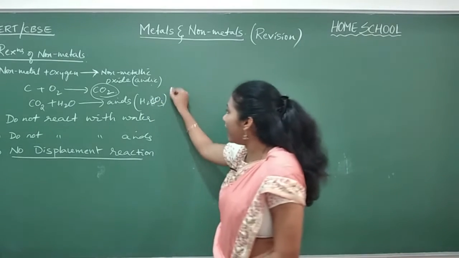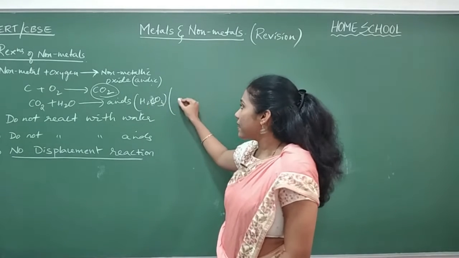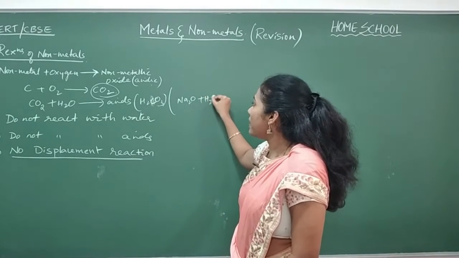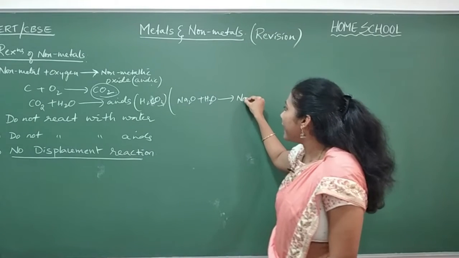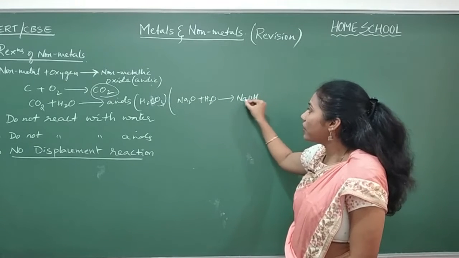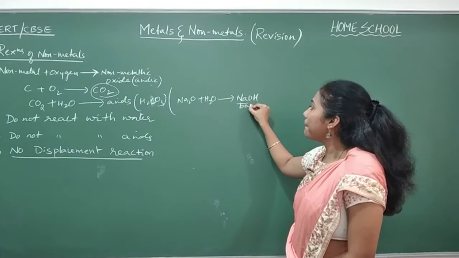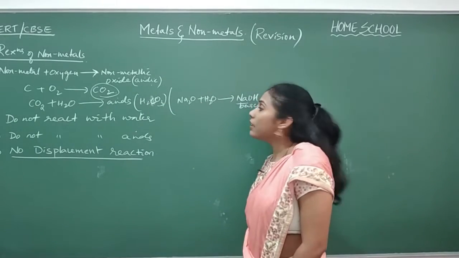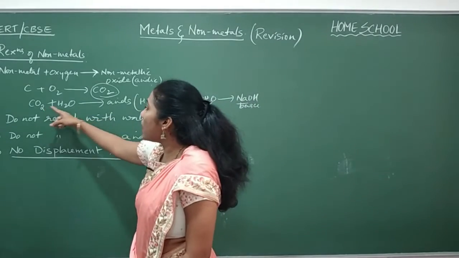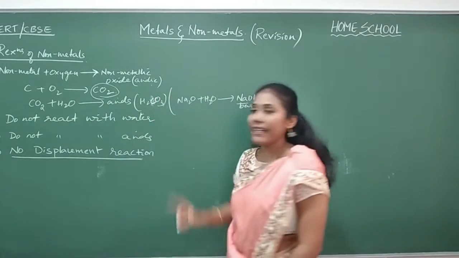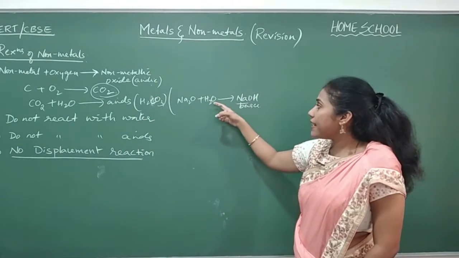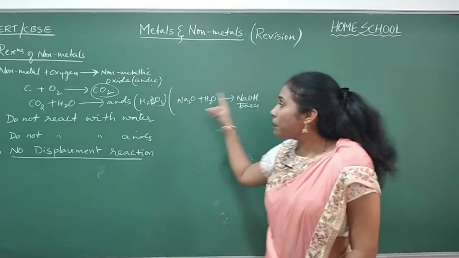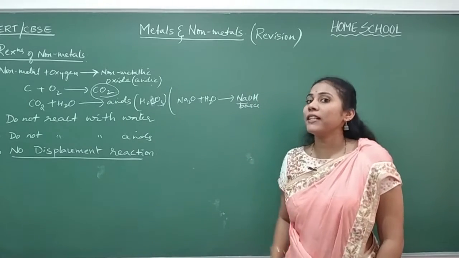In a similar way, take sodium oxide, a metallic oxide. When it dissolves in water, you will get NaOH, a base. This point of difference is very important. Non-metallic oxides on dissolving in water give acids. Metallic oxides on dissolving in water give bases. This point of difference is to be noted, guys.